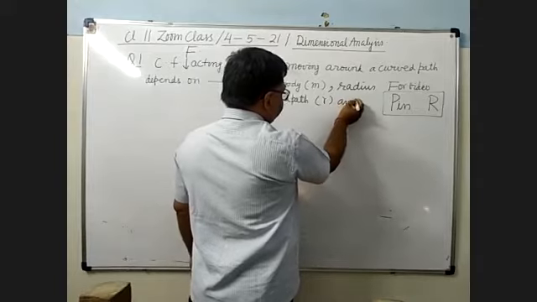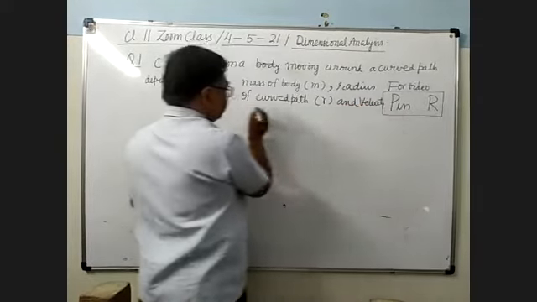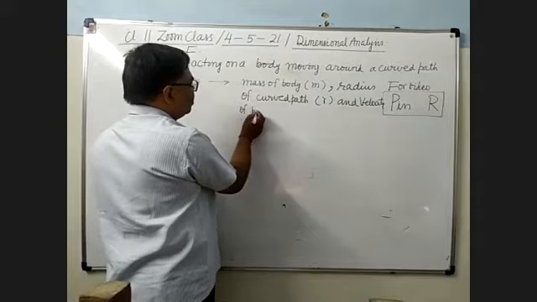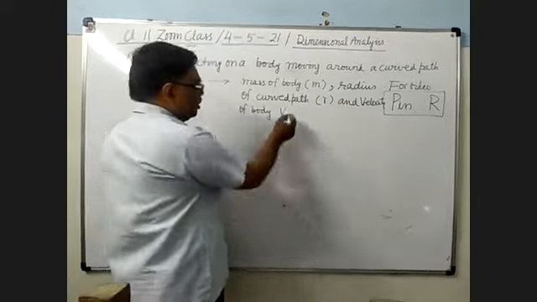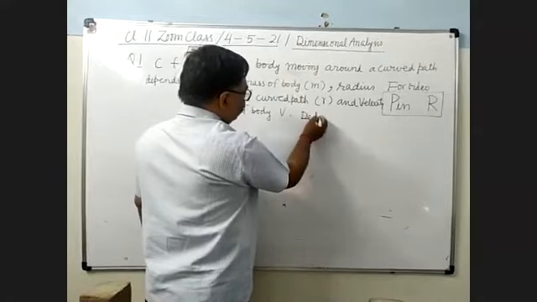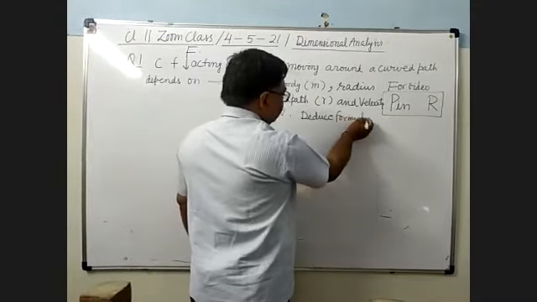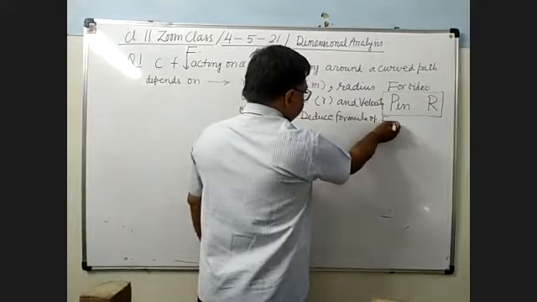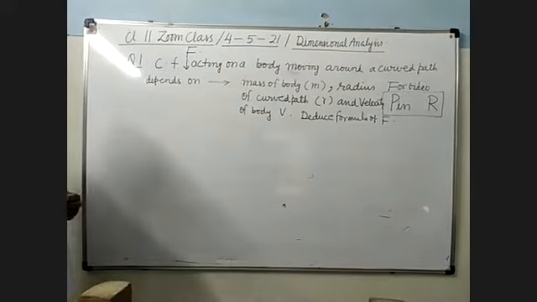And velocity of body, v. Deduce the formula of F. You have to deduce the formula of F. So see here, how will you do this?